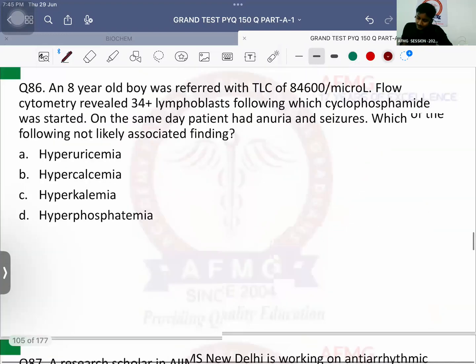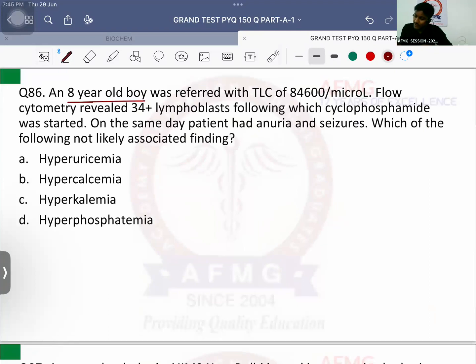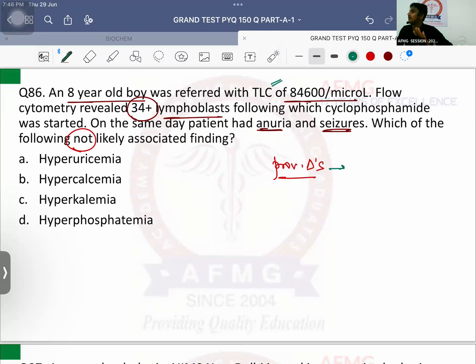Question number 86. An 8-year-old boy was referred with TLC of 84,600 cells per microliter. Flow cytometry revealed CD34 positive lymphoblasts, for which cyclophosphamide was started. On the same day, the patient had anuria and there were seizures. Which of the following is not likely an associated finding? What is your provisional diagnosis, guys? The patient had a TLC count of 84,600. Normal TLC, total leukocyte count, is 4 to 11,000. Here it is much higher.